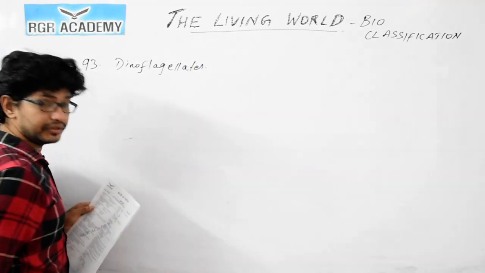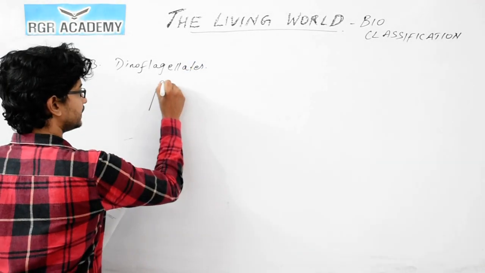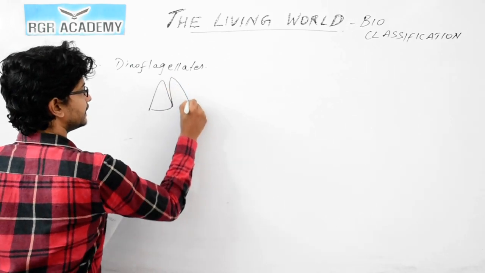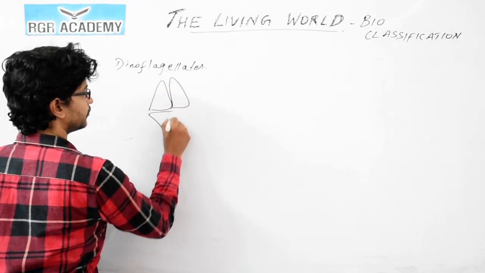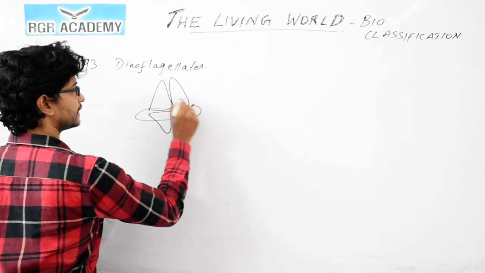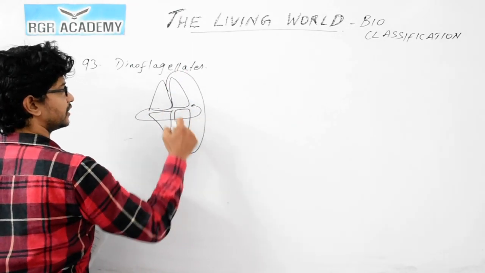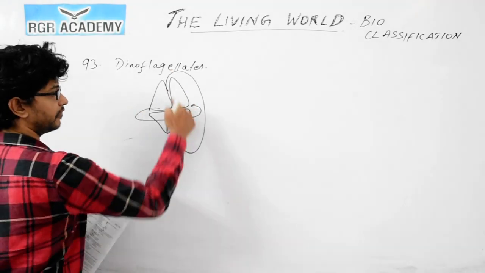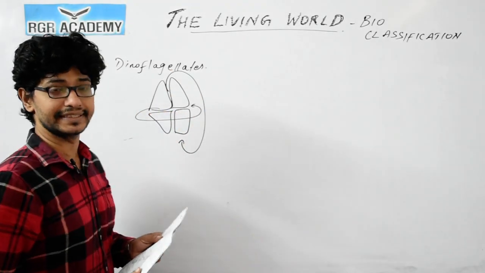Coming to this part, the dinoflagellates, you can see structures like this. You can see two types of flagella, one flagellum which goes like this, the other flagellum which comes like this. This will be spinning, like two types of flagella that you can see as far as the dinoflagellate is concerned.